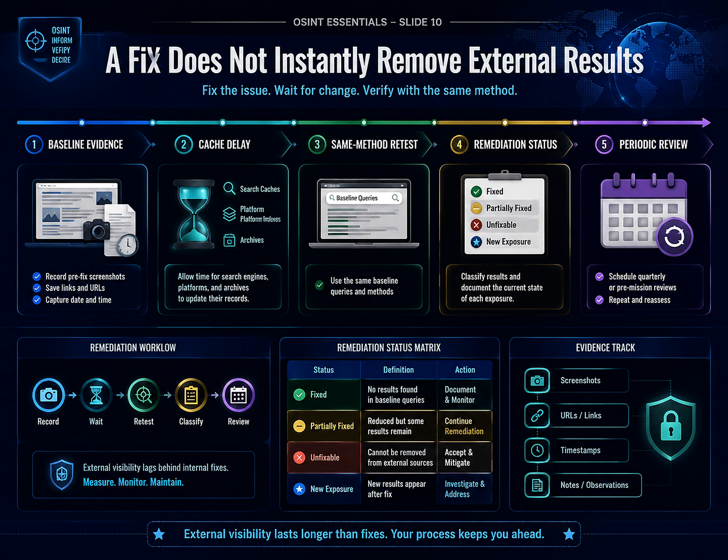Then repeat the same queries, login state, and result depth. Classify the outcome as repaired, partially repaired, not repairable, or newly exposed. Original page removed. Search snippet remains. Retest in 7 days is more useful than unfinished. Exposure changes with new employment, platforms, photographs, and relationships. A quarterly review and a review before a higher-risk assignment are both practical.